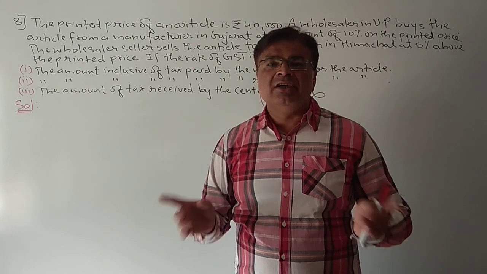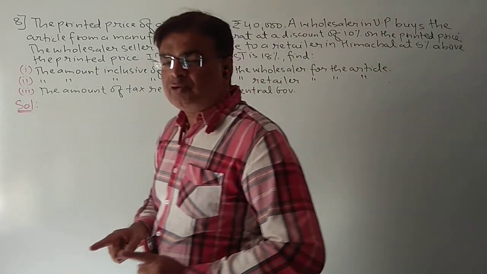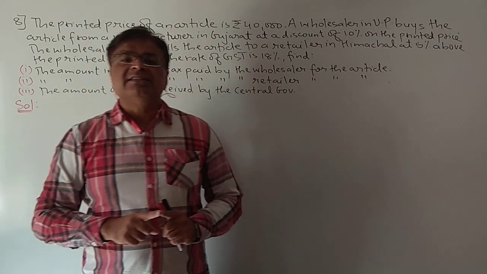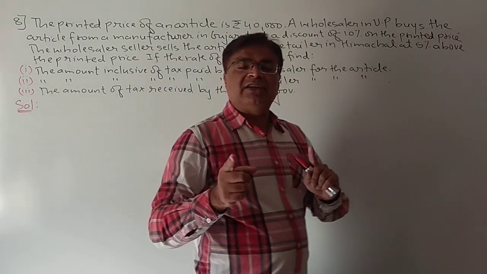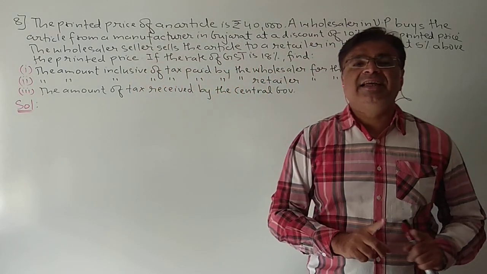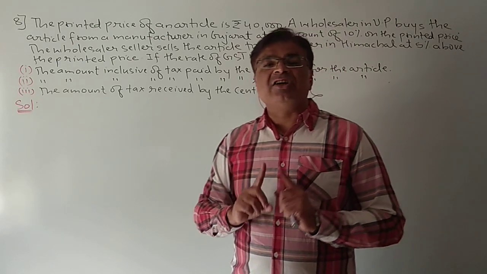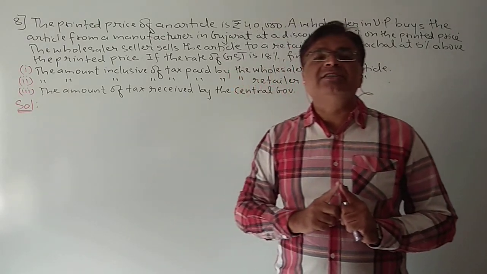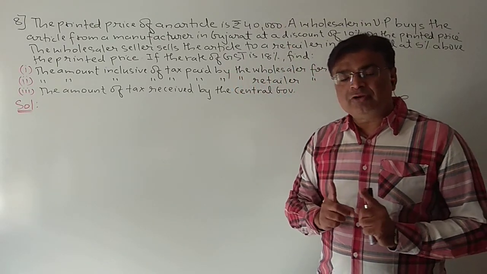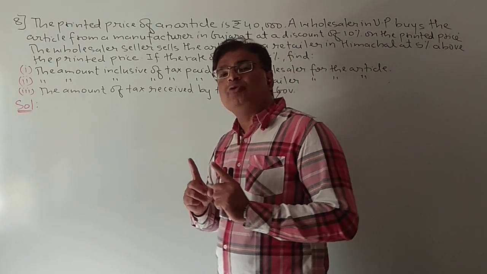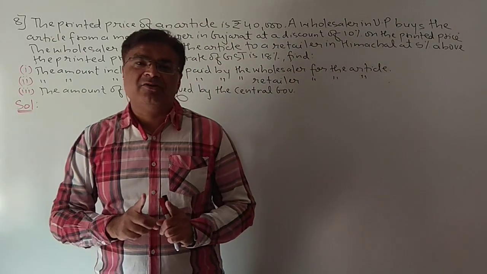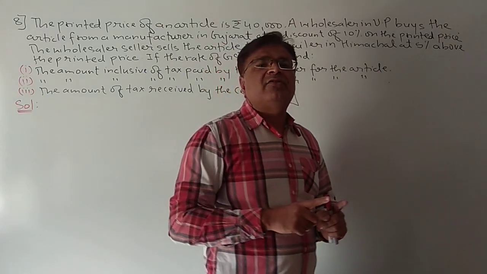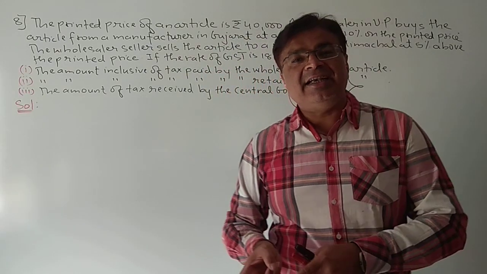You just have to understand one thing: when the transactions are interstate, between two different states, IGST is collected, that is integrated goods and service tax, and the whole tax goes to the central government. So this is the main difference between interstate and intrastate.